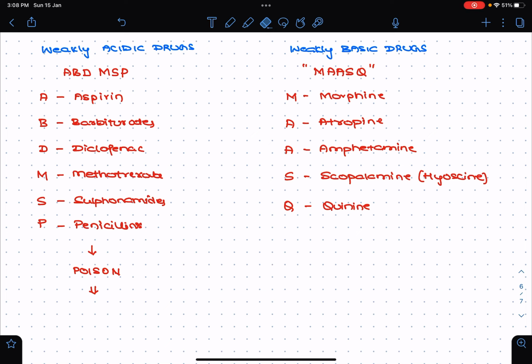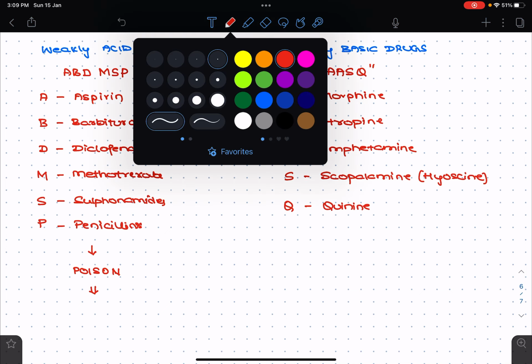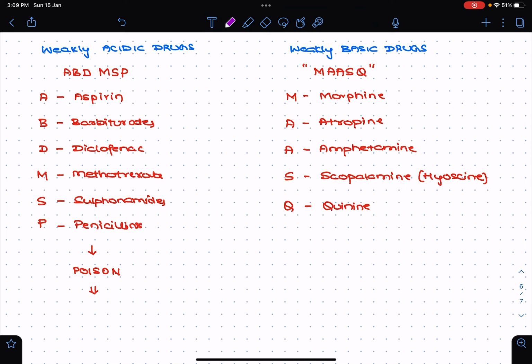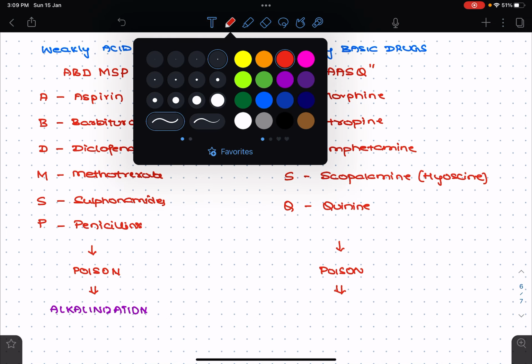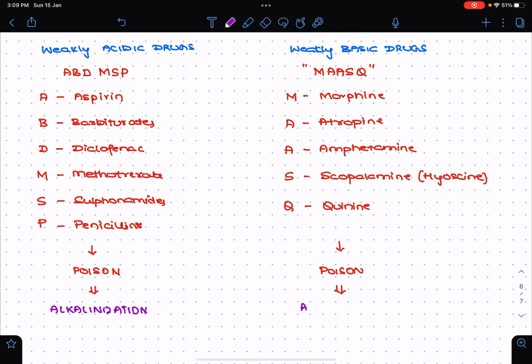Whenever there is a poisoning due to weakly acidic drugs, it can be removed by urine alkalinization. In case of poisoning due to weakly basic drugs, you need to acidify the urine.